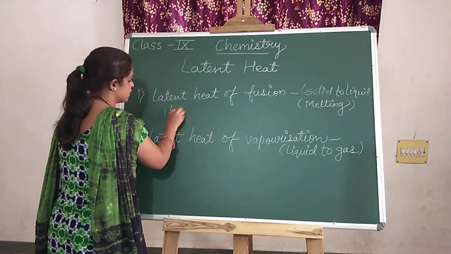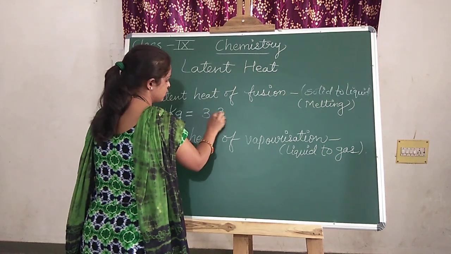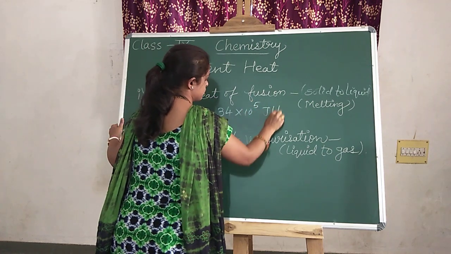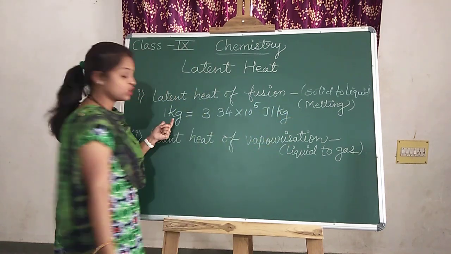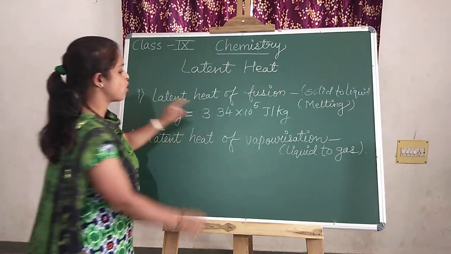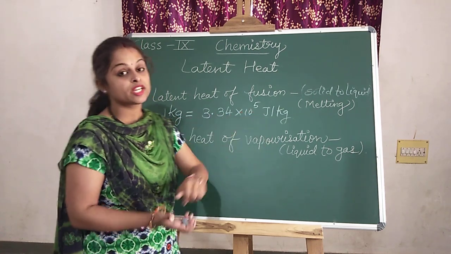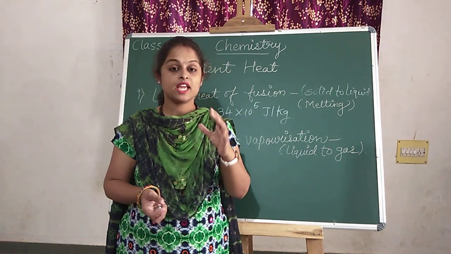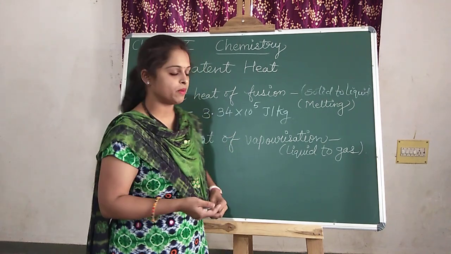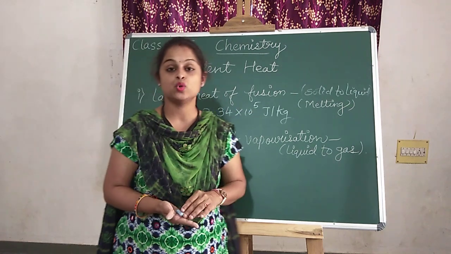For converting 1 kg of ice into liquid, we need this much latent heat: 3.34 times 10 raised to the 5 joule per kg. हमें 1 किलो बर्फ को पानी में कन्वर्ट करने के लिए कितनी हीट की जरूरत पड़ेगी? 3.34 multiplied by 10 raised to the 5 joule per kg.